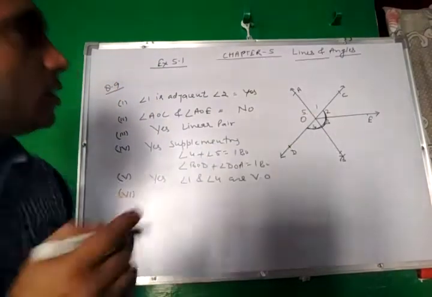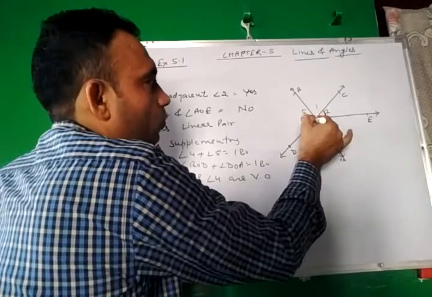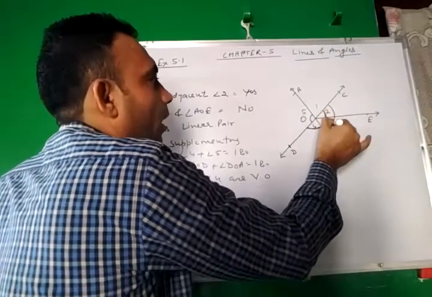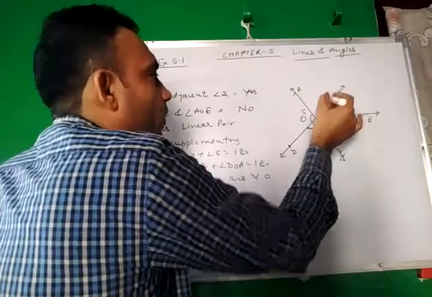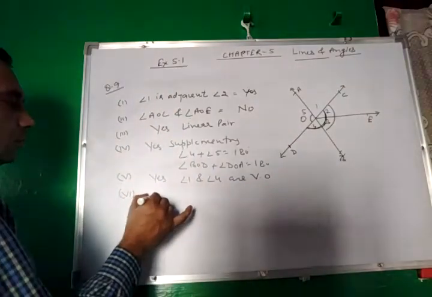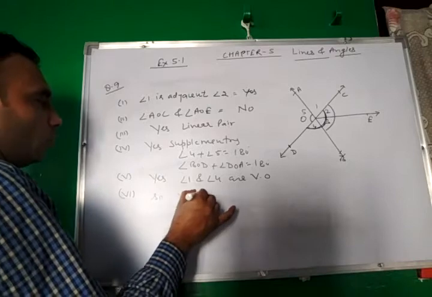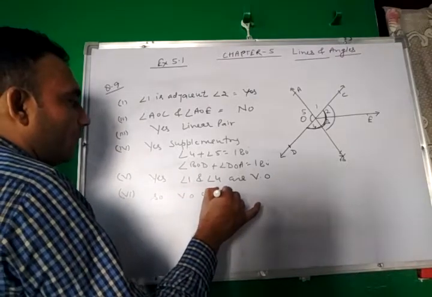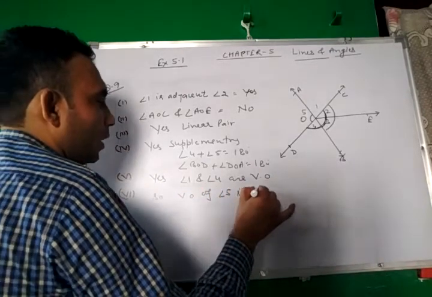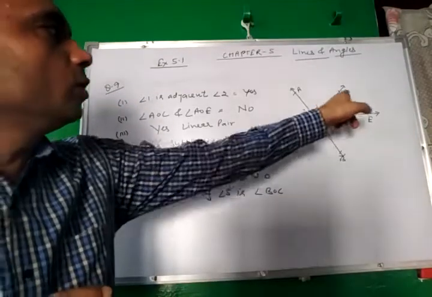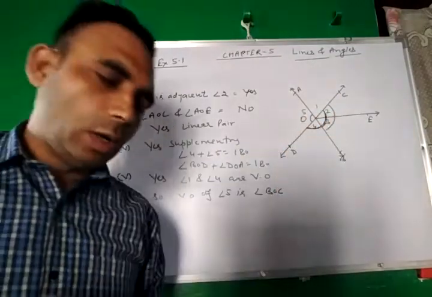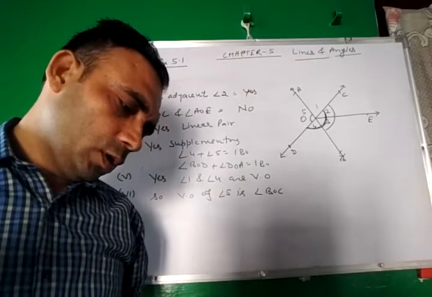Part number 6. What is the vertically opposite angle of 5? Angle 5, this is complete angle 5. So this vertically opposite angle will be angle 2 plus 3. 2 plus 3 implies COB or BOC. So the vertically opposite angle of 5 is angle BOC. Okay.